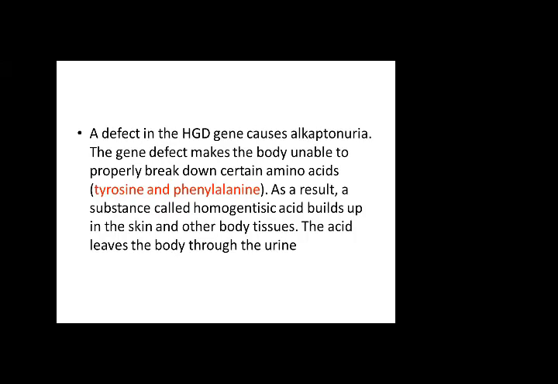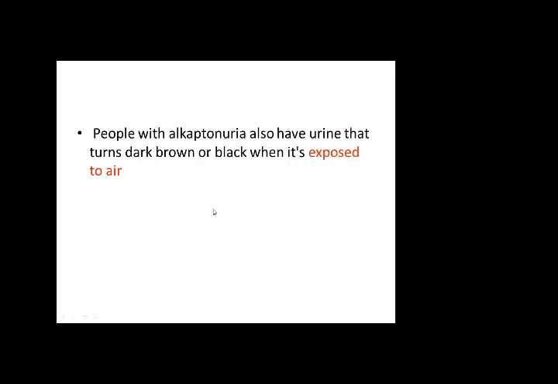This makes the body unable to properly break down certain amino acids, the amino acids involved being tyrosine and phenylalanine. As a result, a substance called homogentisic acid builds up in the skin and other body tissues, and the acid leaves the body through the urine. So urine will give a smell.